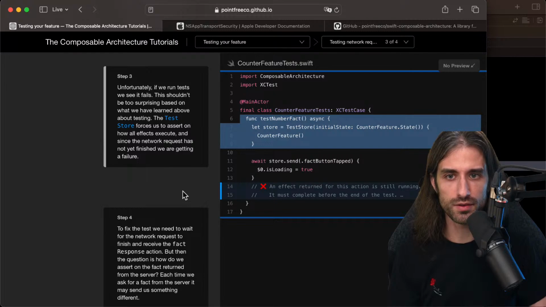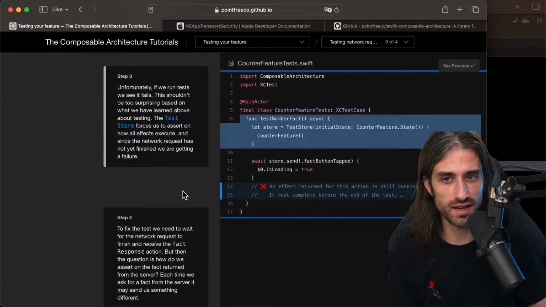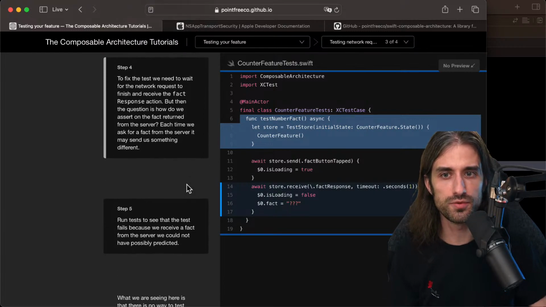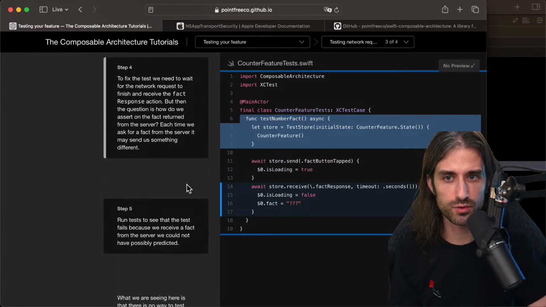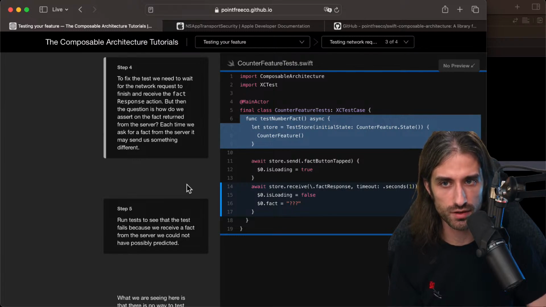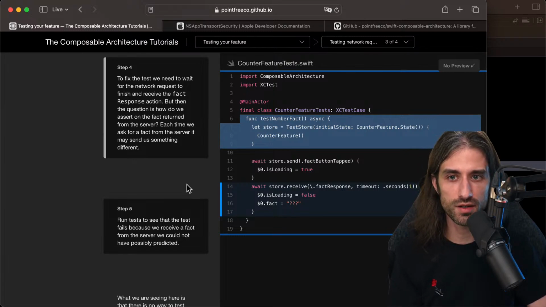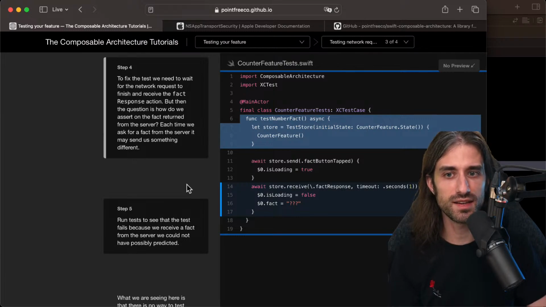Unfortunately, if we run the test, we see it fails. This shouldn't be too surprising based on what we have learned before, because there is an effect still running. The tester forces us to assert on how all effects execute, and since the network request has not yet finished, we are getting a failure. To fix the test, we need to wait for the network request to finish and receive the fact response action. But then the question is, how do we assert on the fact returned from the server? Each time we ask for a fact from the server, it may send us something different.